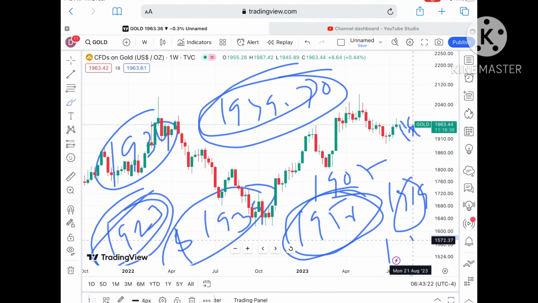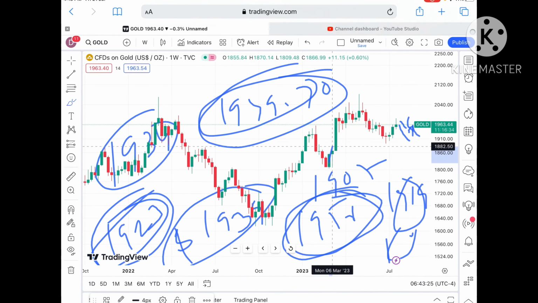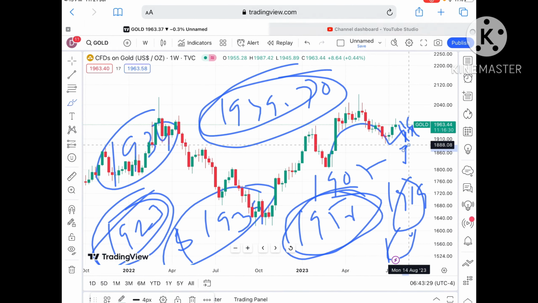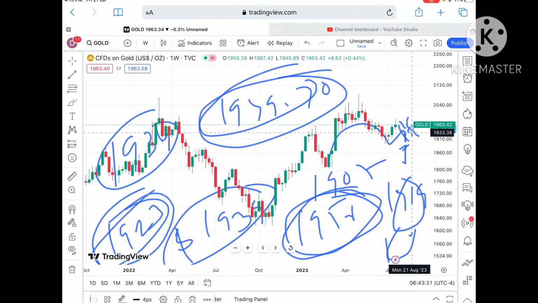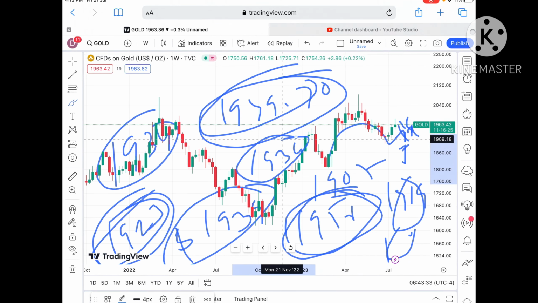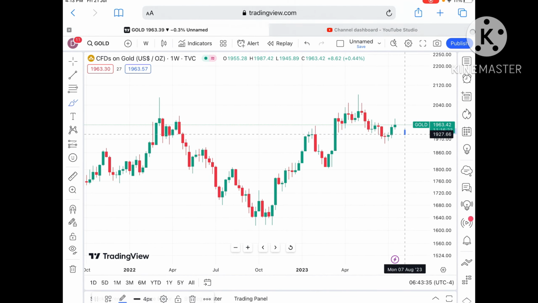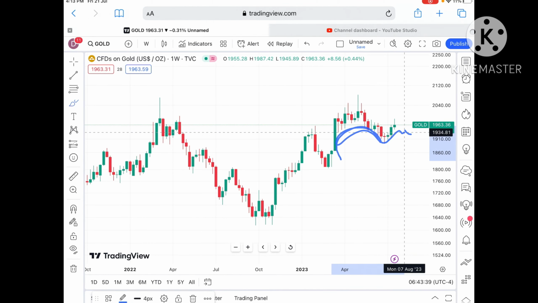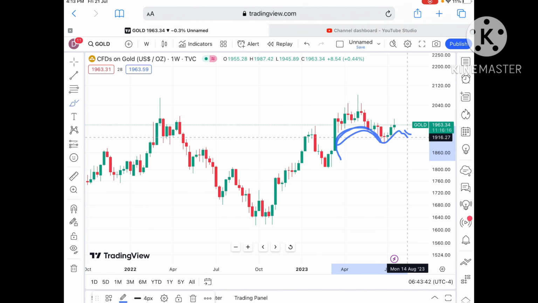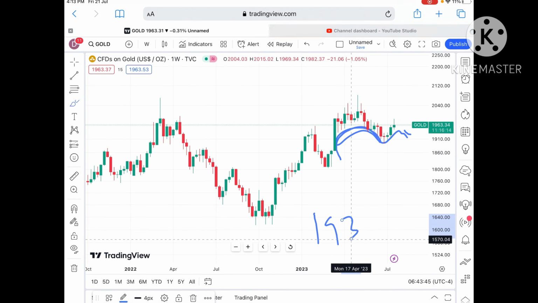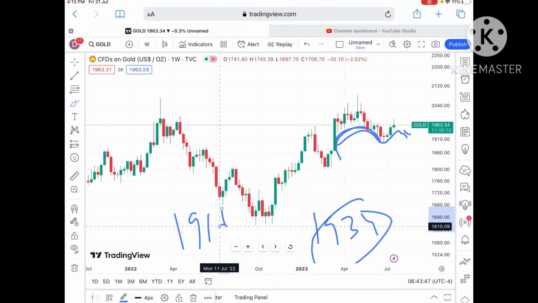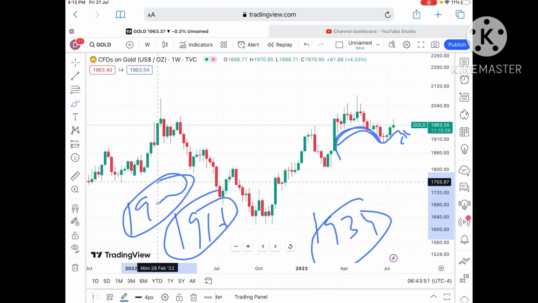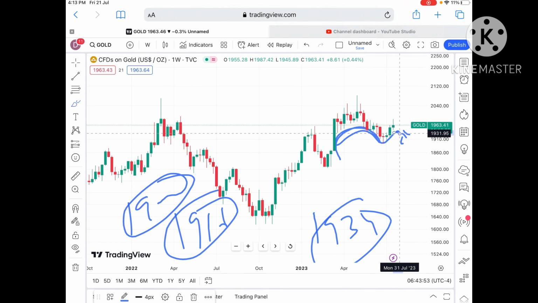If that level moves further low, then we can see an opposite U pattern will form, and a probability of going further down if the price doesn't sustain a level of 1934. Keep that in mind. If the price doesn't sustain 1934, it can fall further low, because again a U pattern will form, which says there is a high chance of going further down. After crossing 1934 it can go towards 1916 and then further low, and a probability of going below 1900 will also be there if the price doesn't sustain 1934.